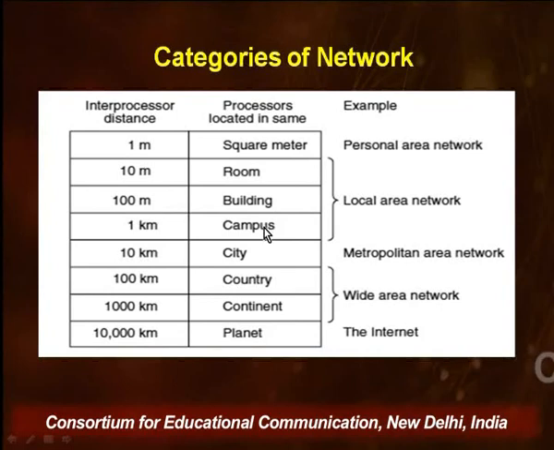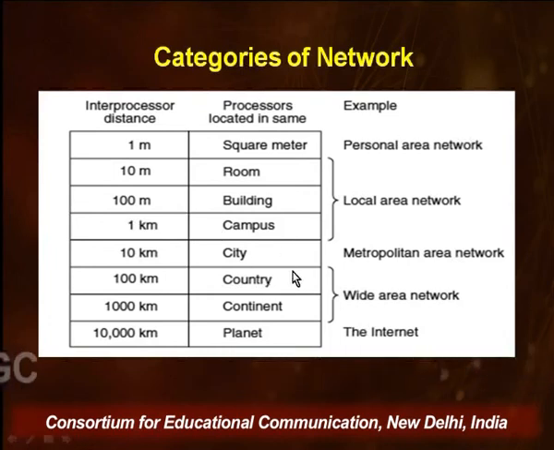An entire campus, like the University of Delhi South Campus, could also be working under one local area network, maybe over a radius of 1 kilometer. So these are small sized networks and they are usually catering to one particular organization.